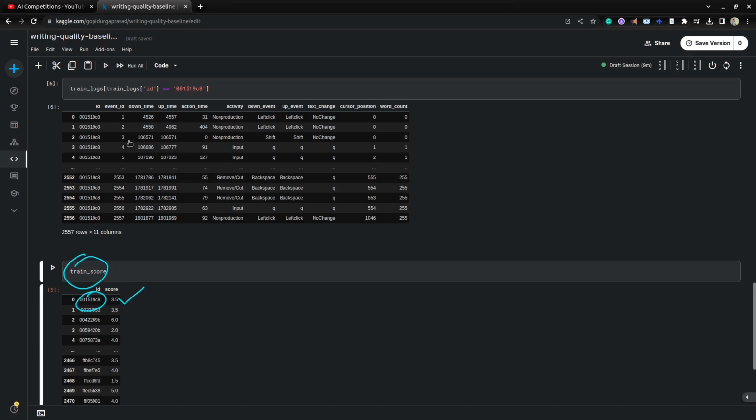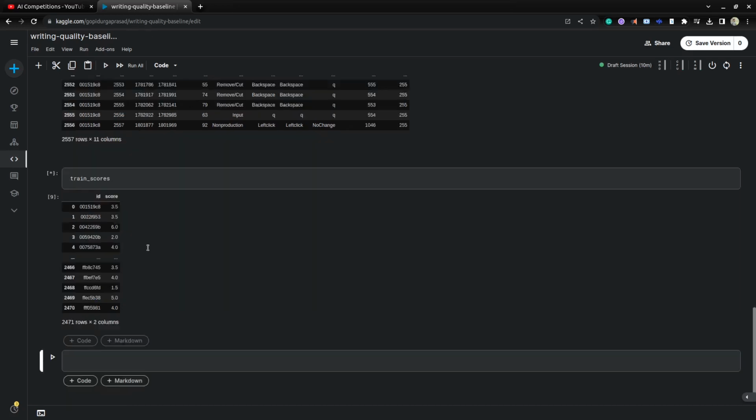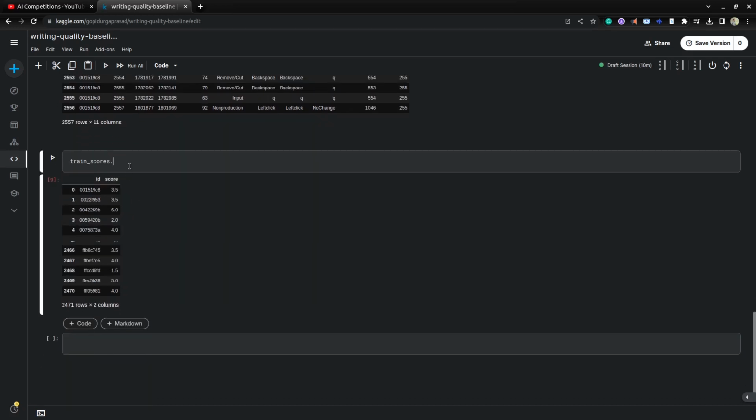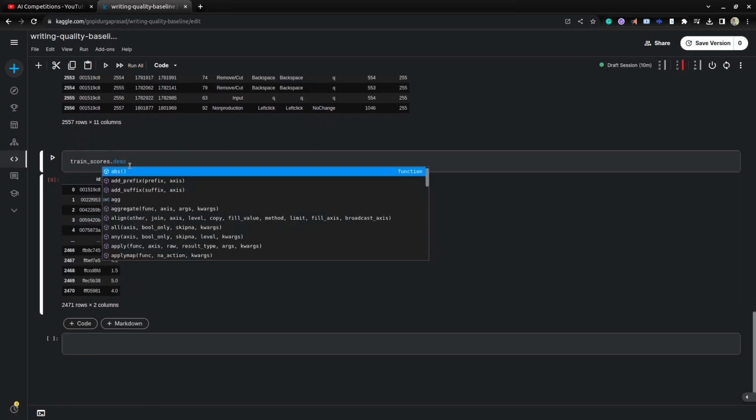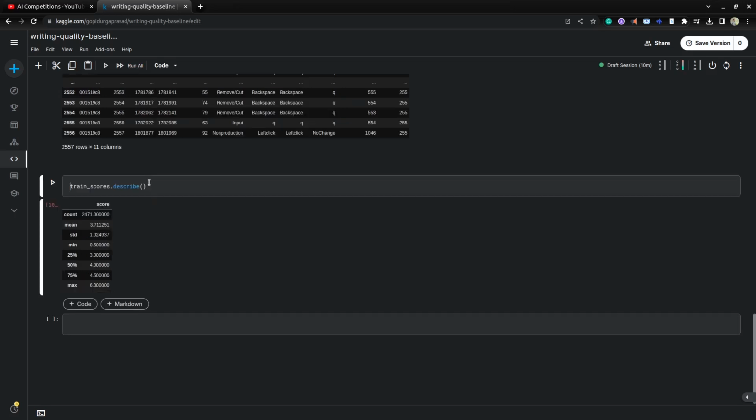So we need to somehow aggregate these event features to the ID level, pass them to the model, and train the model on these ID level features. We'll see how we get to that. First we'll see how the target distribution looks like. For example, I'm using describe on the scores. Here you can see the minimum score is 0.5 and the maximum score is 6. Okay, we have the target distribution.